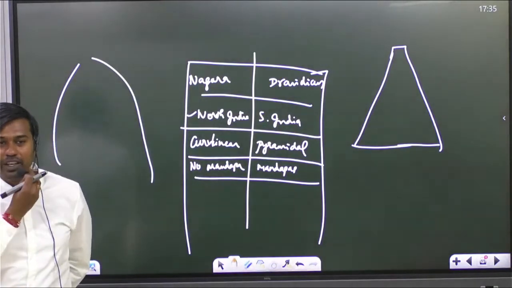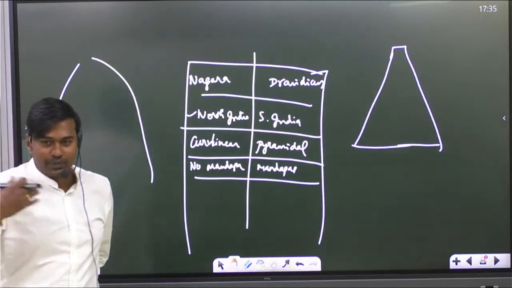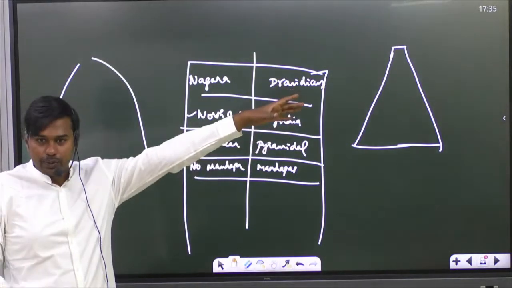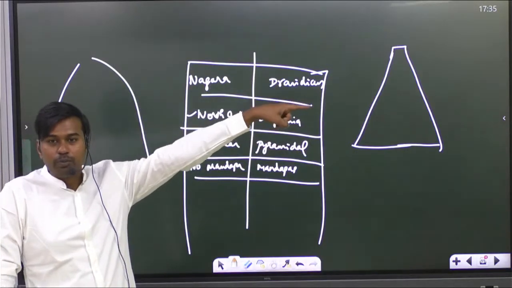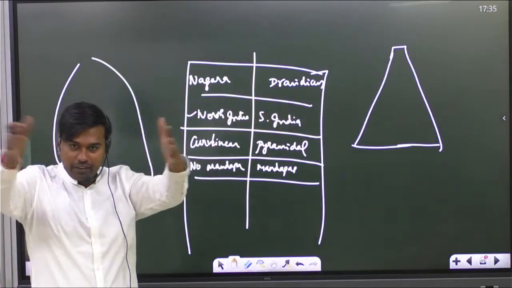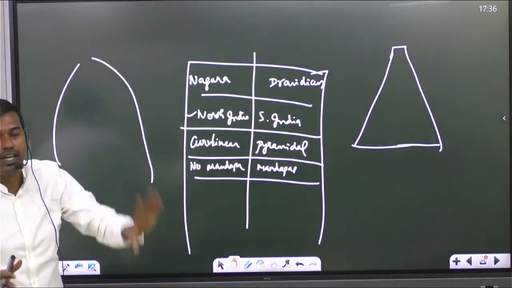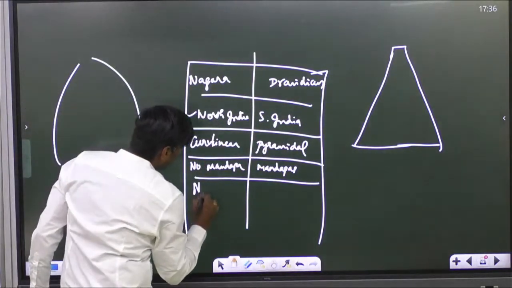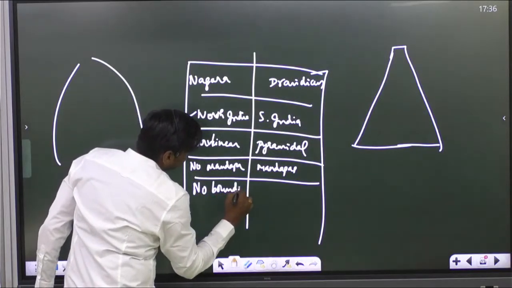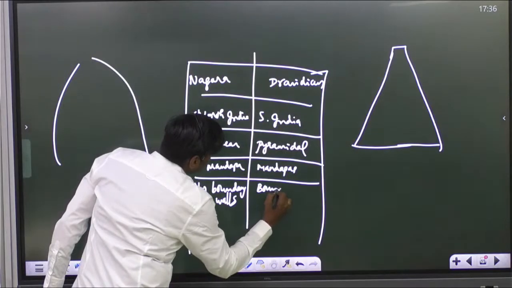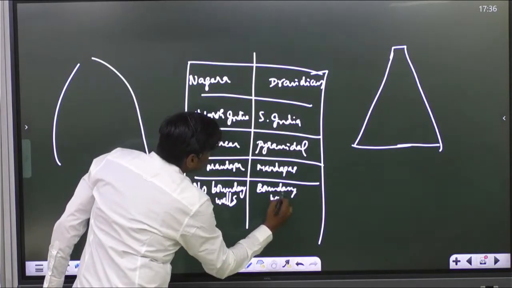Those temples are very unique, as they do not have any boundary wall. Our Hindu temples here, we have a Shiva temple nearby. Generally, we will have a boundary wall, which is missing in Nagara temples. So no boundary walls here. Here boundary walls will be present.